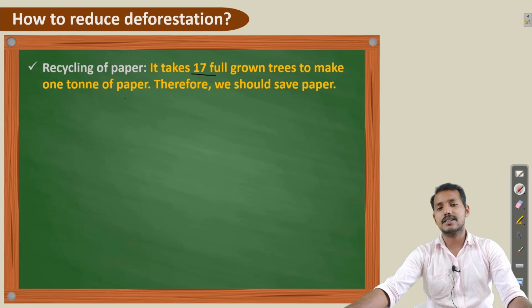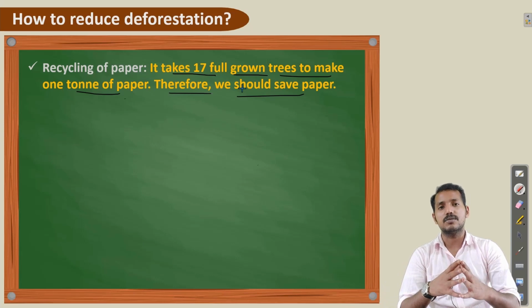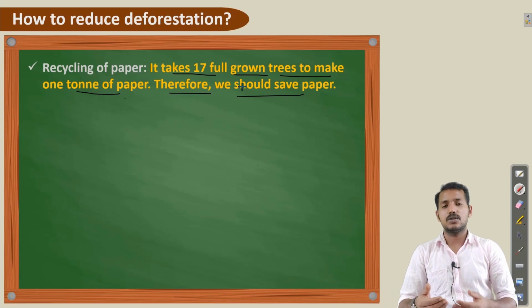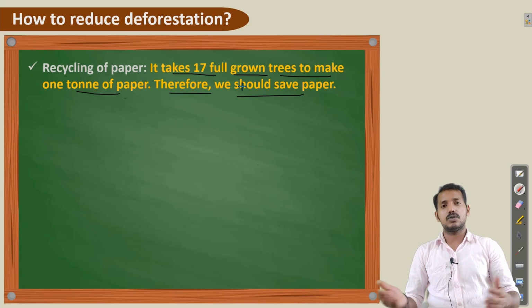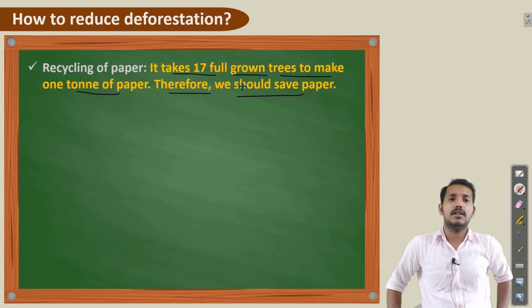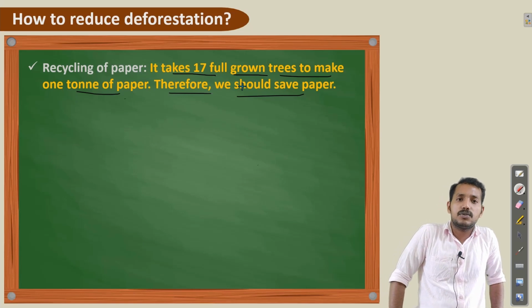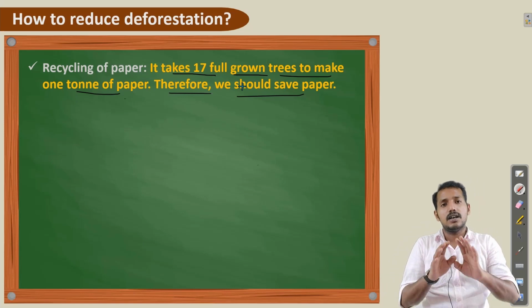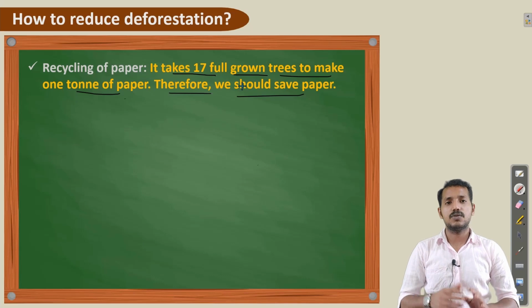Why? Because it takes 17 full-grown trees to make 1 ton of paper. Therefore, we should save paper. Paper is made from trees. So if we are using paper continuously in large amounts, to meet the requirement we need to cut a large number of trees. That leads to deforestation. So, we should save paper.